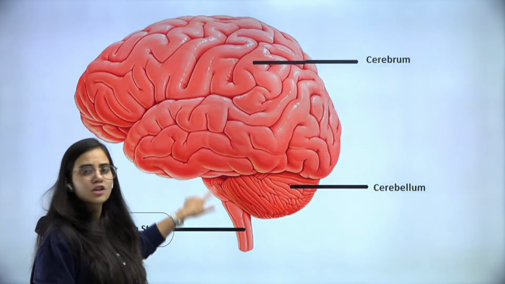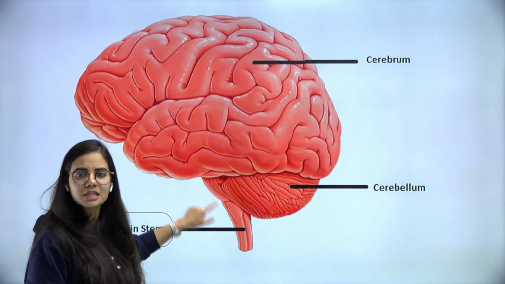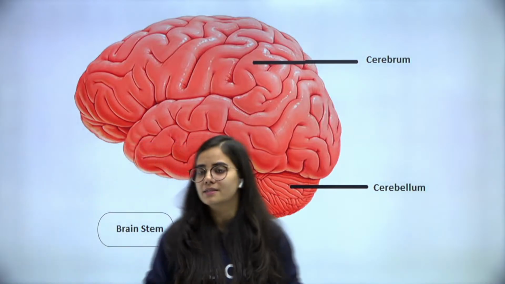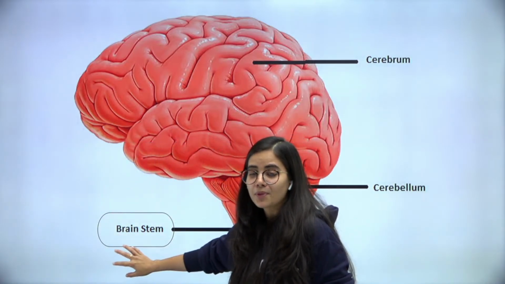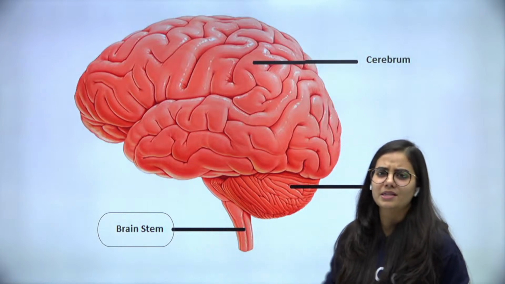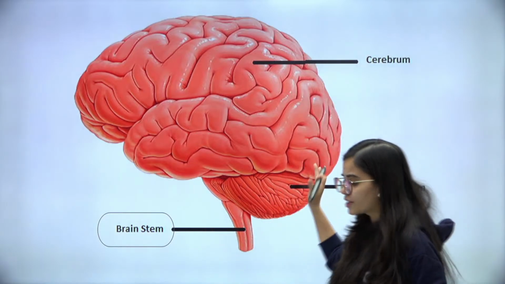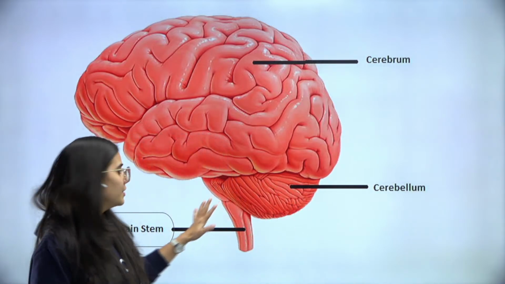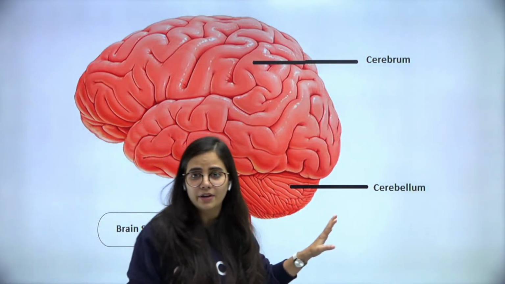You can see this stalk-like thing coming out, a support coming out from the brain. This part is called the brain stem. Now, what is the function of the brain stem? Most of the functions are controlled by cerebrum and cerebellum itself. Then how is the brain stem helping us?